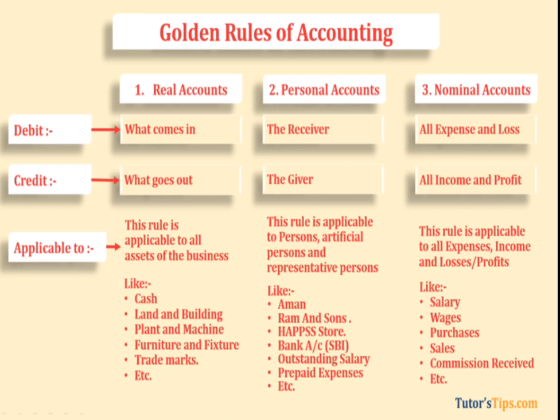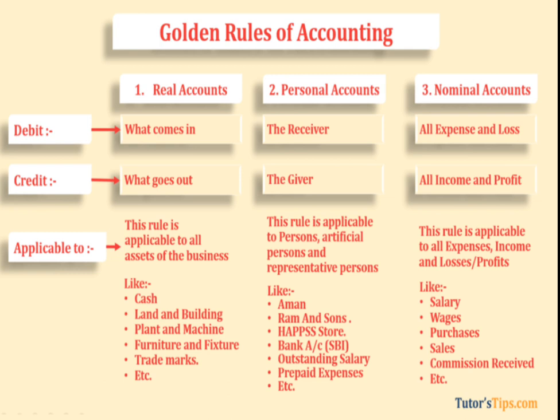So all types of assets come under real account, either fixed assets or current assets. Here we have given the examples: cash, land and building, plant and machinery, furniture and fixtures, and trademarks. The rule of real account is debit what comes in, credit what goes out.